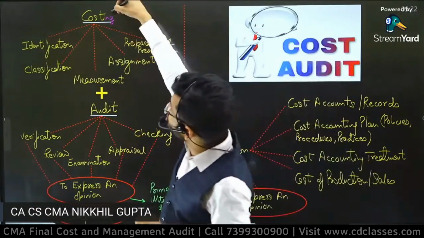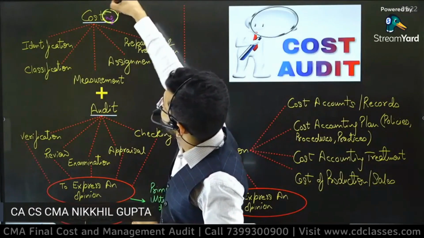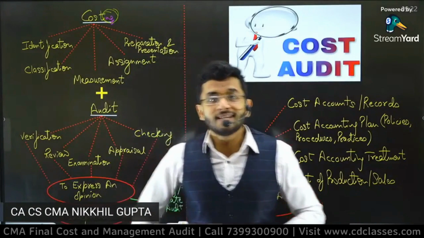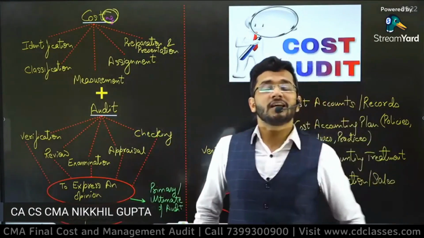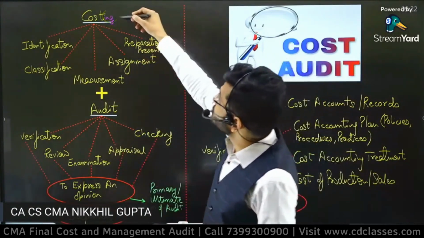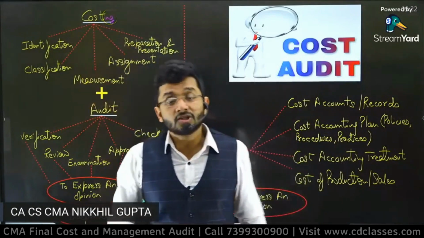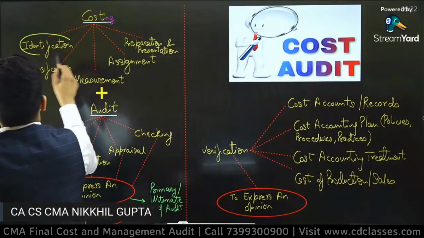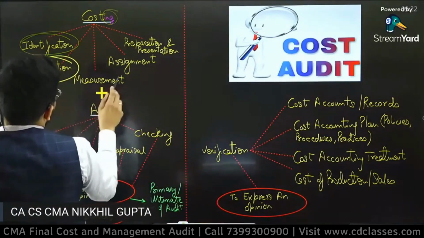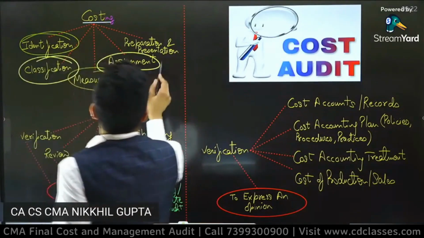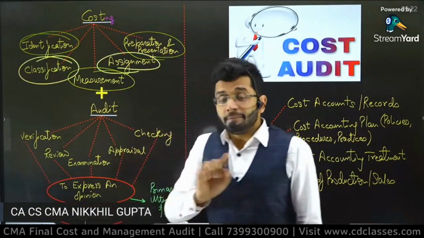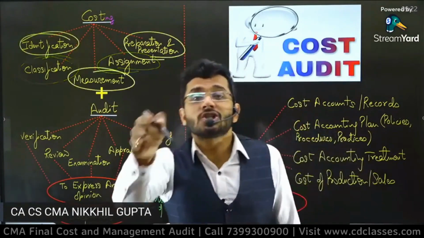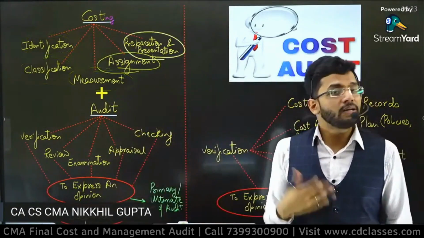And guys, from cost only, there is a stream of study which is derived, which is known as costing. Yes, you have done your costing in your group 3. Costing is the stream of study which we do. What do you mean by costing? Costing means identification of cost, classification of cost, measurement of cost, assignment of cost, and preparation and presentation of cost information. This is costing.